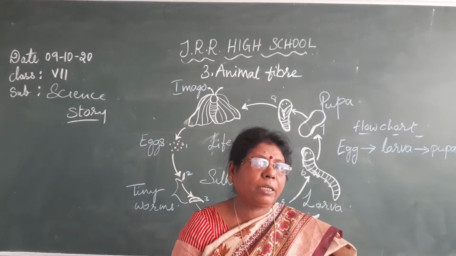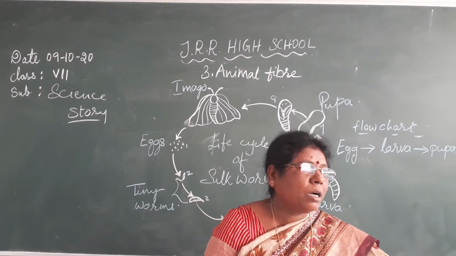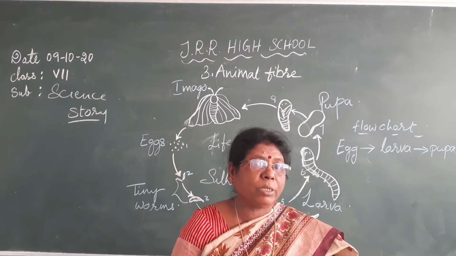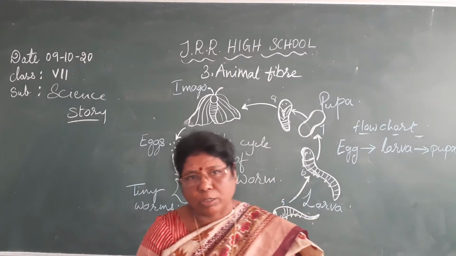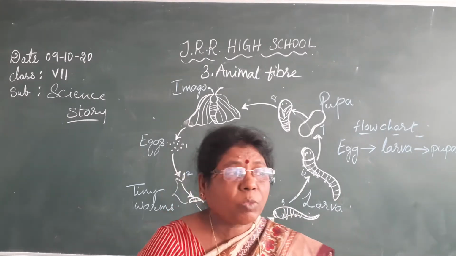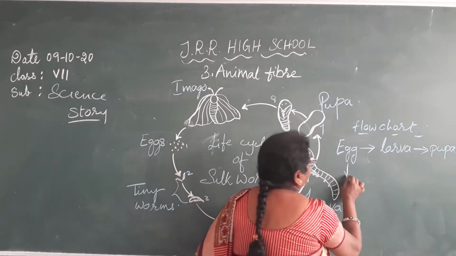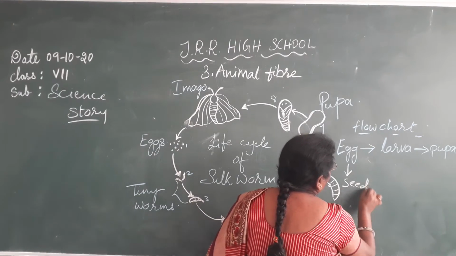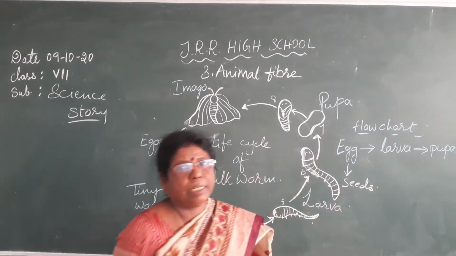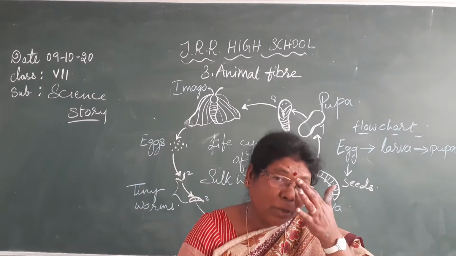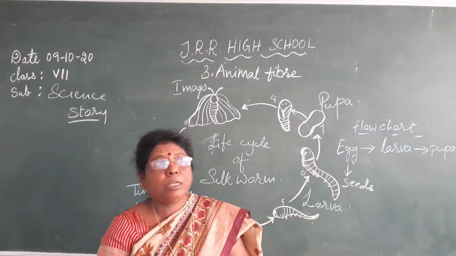She explained how the eggs are produced and how many eggs are laid by the silk moth. The eggs of the silk moth are called seeds, isn't it? And what is the name of the silk moth?